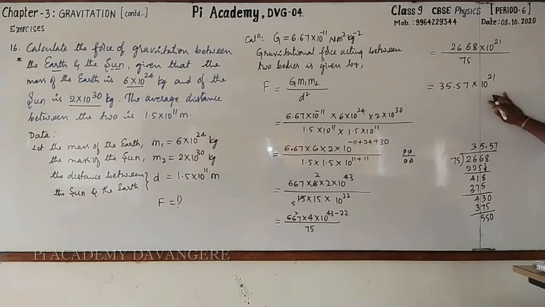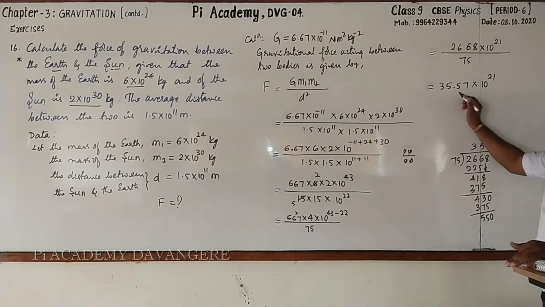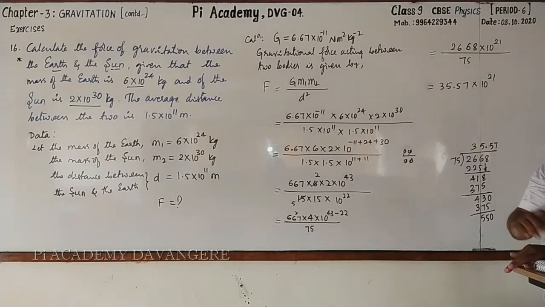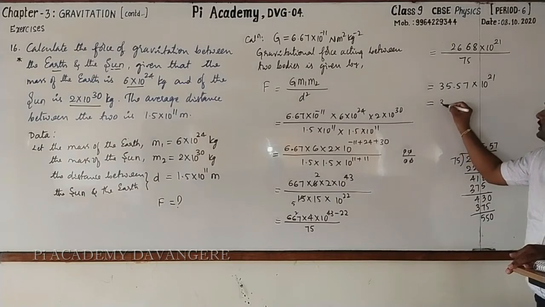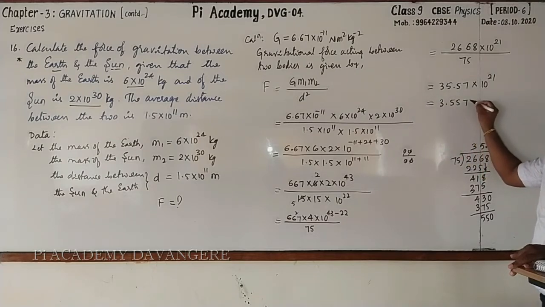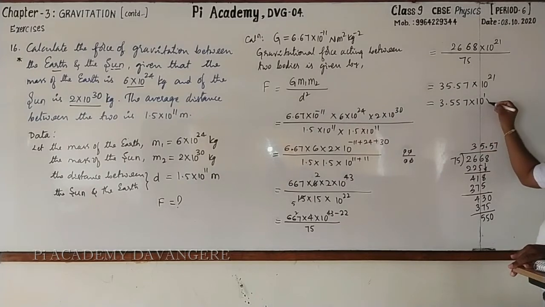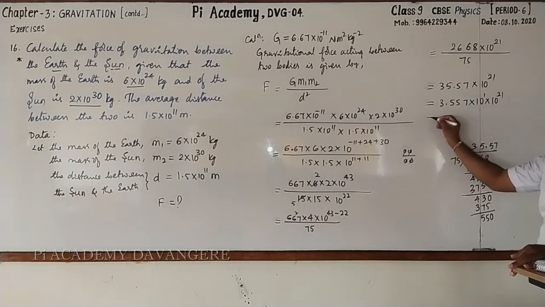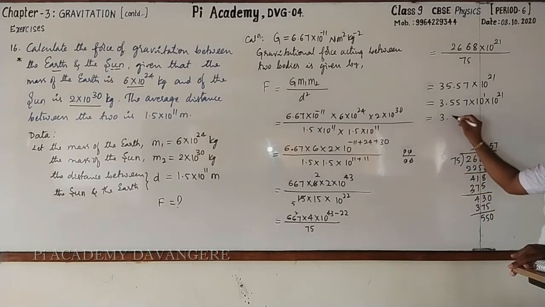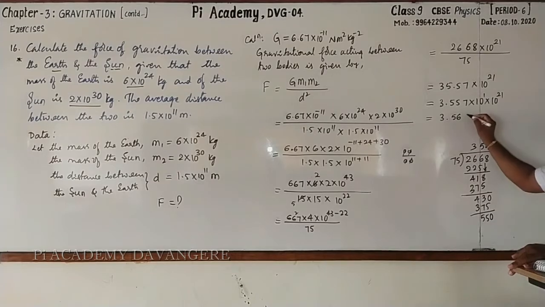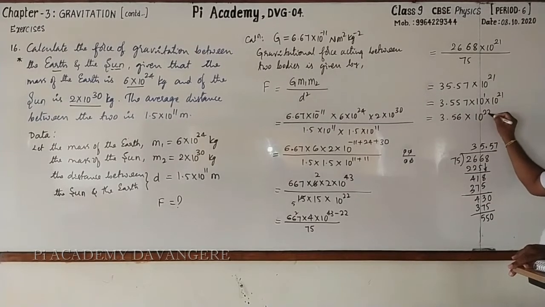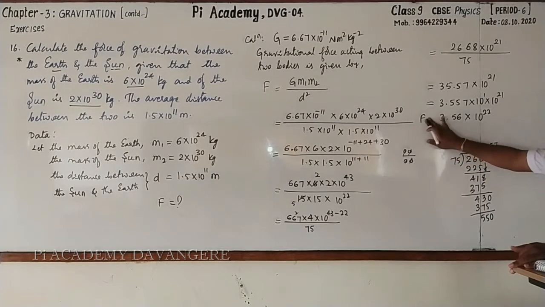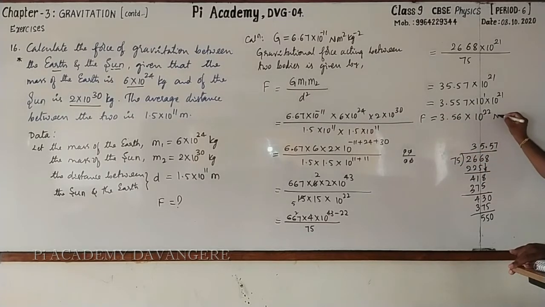As it should be expressed in scientific notation, this part should be taken either equal to 10 or less than 10. Here 35 is there. Alright, 3.557 into 10 raised to the power 1 into 10 raised to the power 21. This is equal to 3.5. See that approximately 57 is equal to 60. Then we can write 3.56 into 10 raised to the power 1 plus 21, 22. So F is equal to 3.56 into 10 raised to the power 22 Newton.